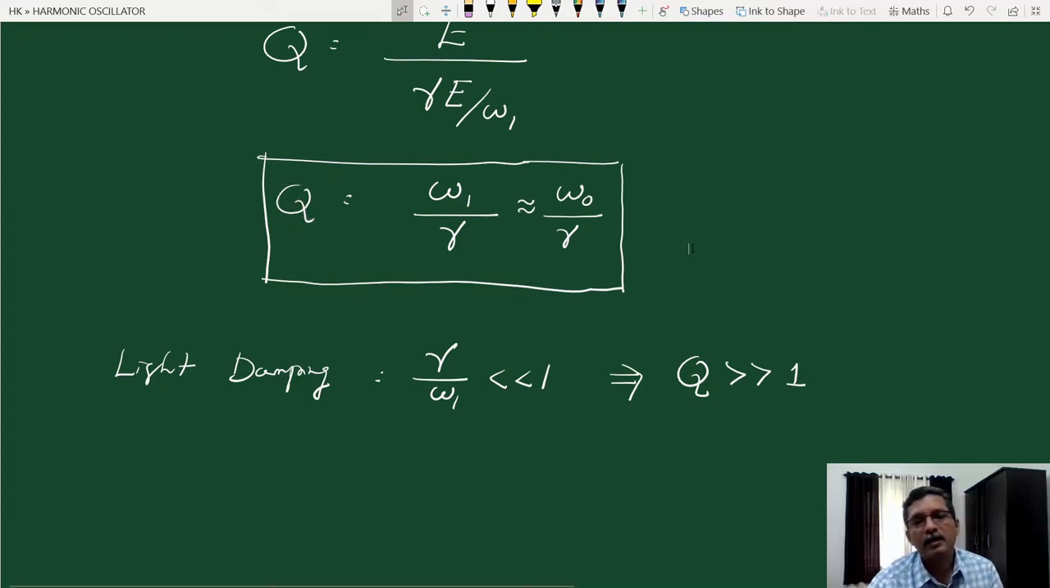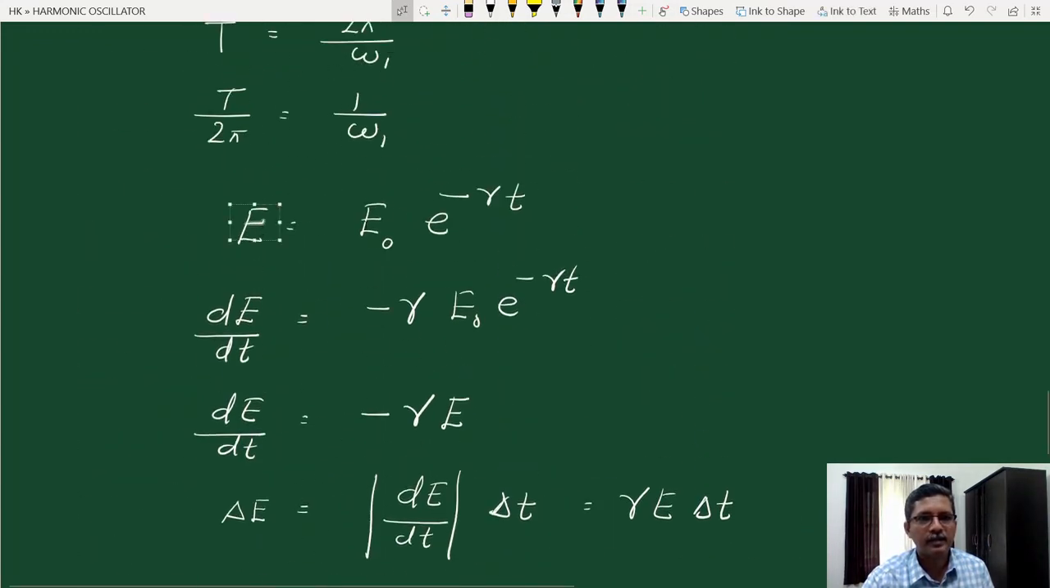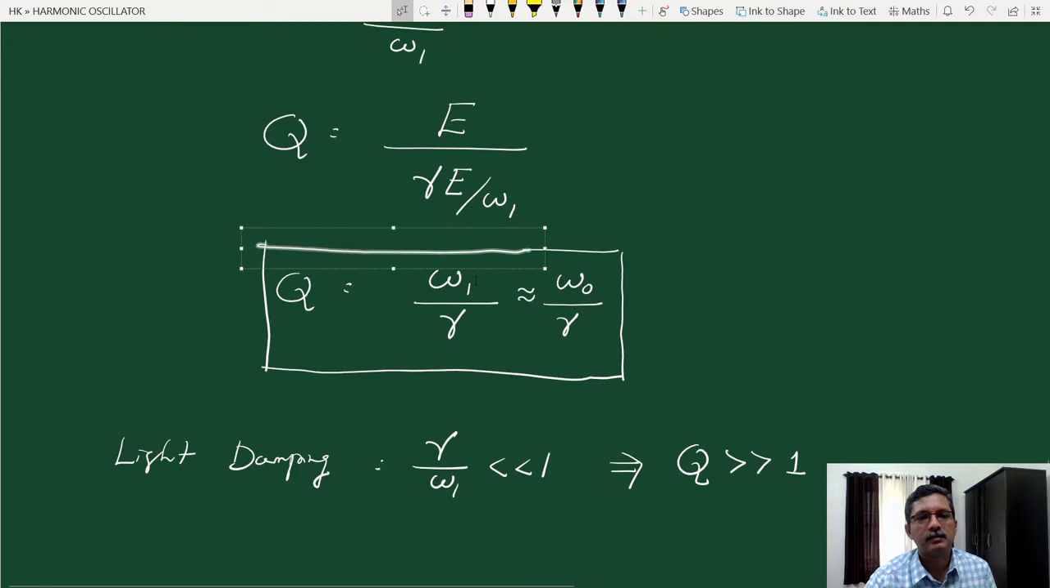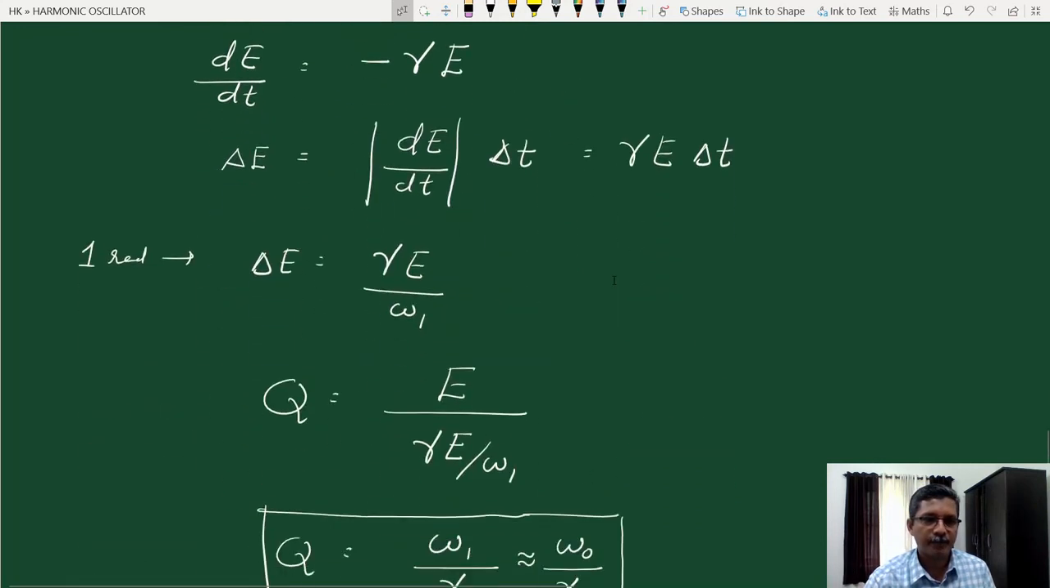So in the context of this expression, we have derived the expression for energy variation in the context of under damping, in the context of light damping actually. So in the light damping approximation, the expression for quality factor is omega 1 by gamma. This expression is derived under the light damping approximation, and the expression for energy is also derived under the light damping approximation.